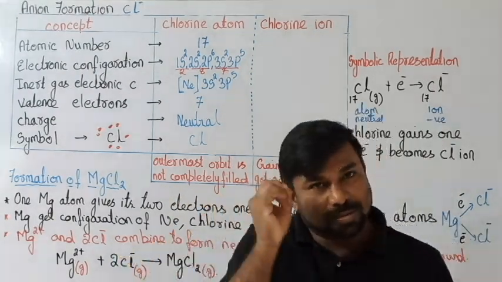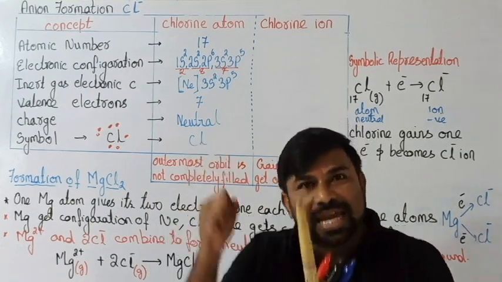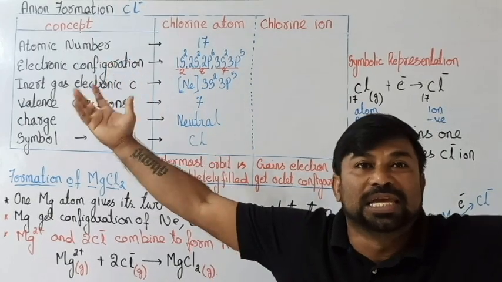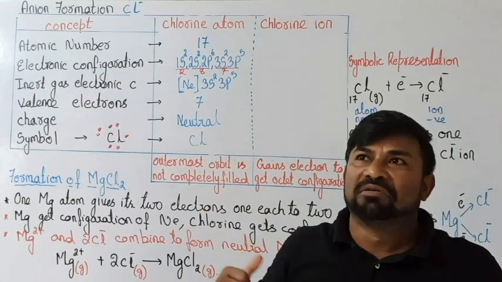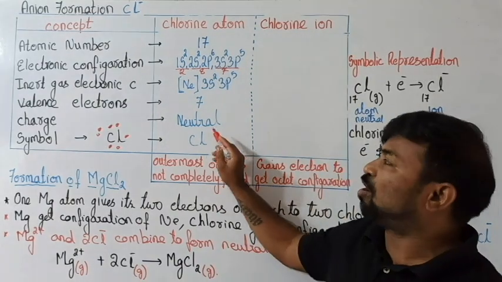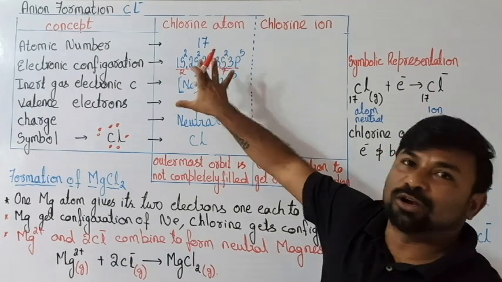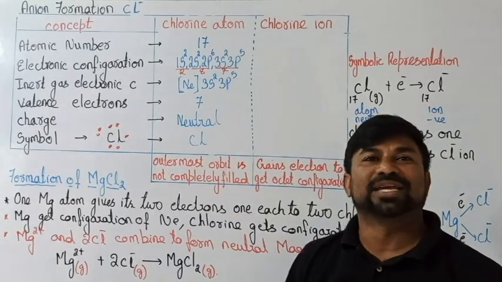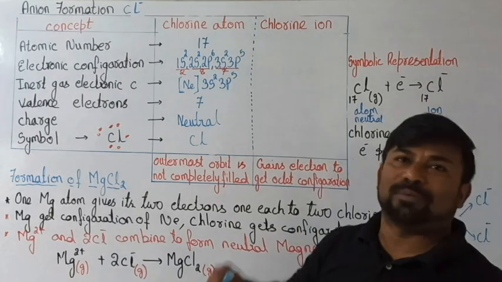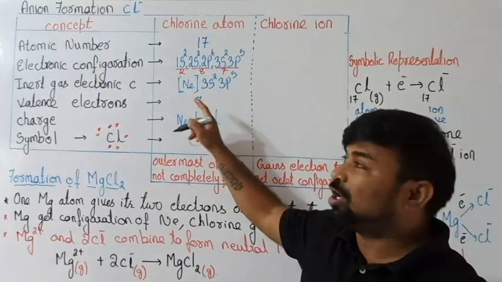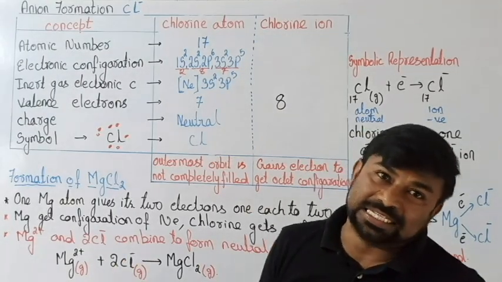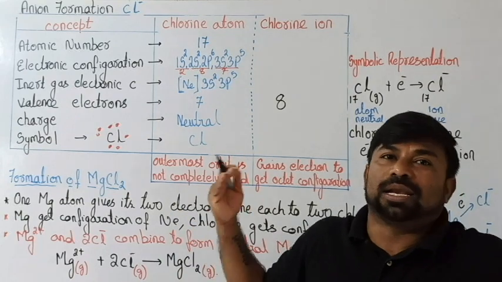What shall it do? The easiest way is to gain 1 electron from someone, someone who is ready to leave, someone who is ready to give. It might be anyone, but it has to gain 1 electron. So what is the need of the chlorine atom? To get stability, it likes to gain 1 electron in the outermost orbit. If it gains 1 electron, the outermost orbit becomes 8. Valence electrons become 8. Therefore, it will become stable.